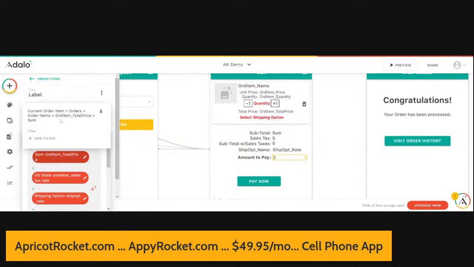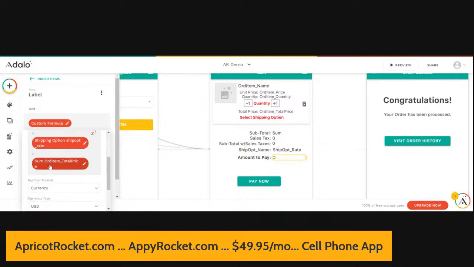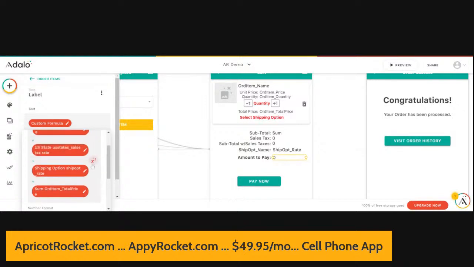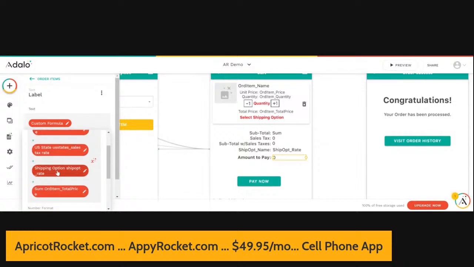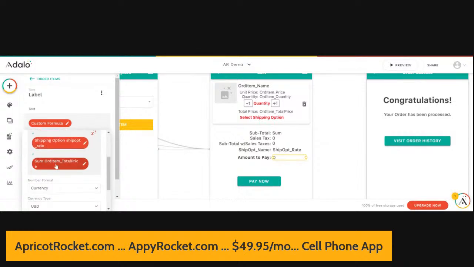We're going to just come down here and look at this sum order item total price. That's the same thing. So quite honestly, I'm not 100% certain why it's not showing the correct amount, because we've got the multiply of the sum of the order items total price times the sales tax. So that gives us the total sales tax, plus the shipping rate, plus the sum of the total order items.